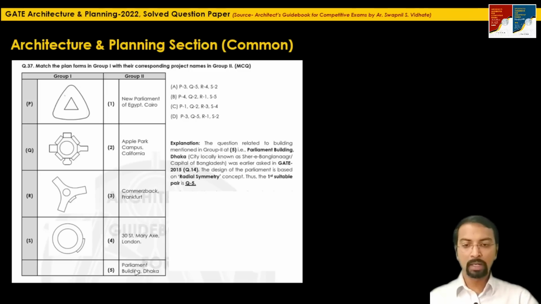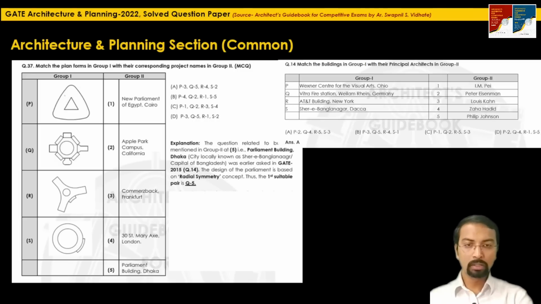This Parliament Building, Dhaka, was designed by Louis I. Kahn. So the first pair which we can match here is Q5. Again, we have discussed this building in the theory book also.